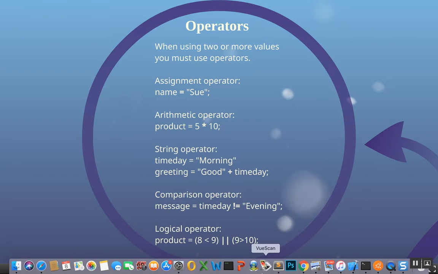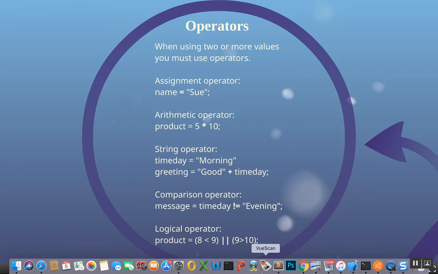We have comparison operators. So far we've been assigning strings, numbers, or other variables to variables. You can also assign a Boolean value.